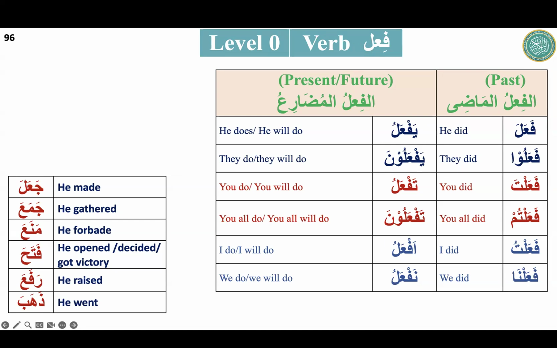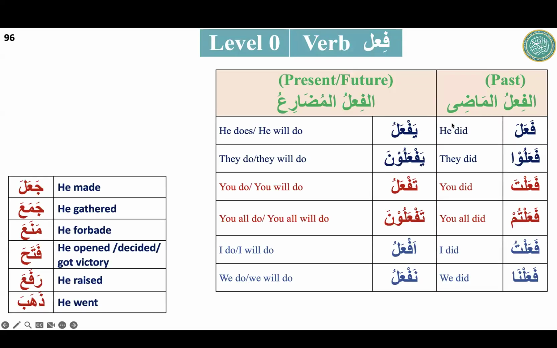Okay, so here one practice I'm just going to do with Emma, that without looking at the table she will be able to do that. Start from ja'ala just in Arabic, no need of translation, and reach naj'alu, madi and mudare together. Please go ahead. Okay. Ja'ala, ja'alu, ja'alta, ja'altum, ja'altu, ja'alna, yaj'alu, yaj'aluna, taj'alu, taj'aluna, aj'alu, naj'alu. Okay, now start with the translation.